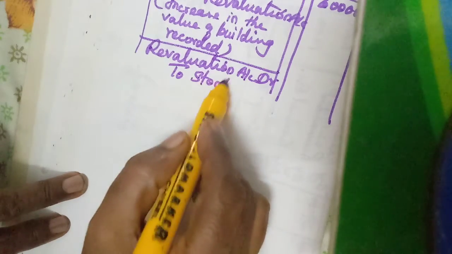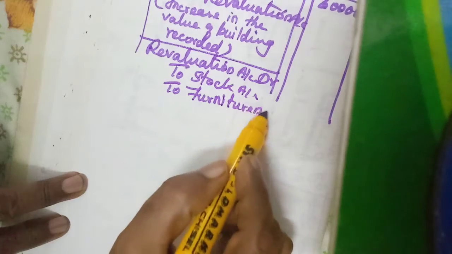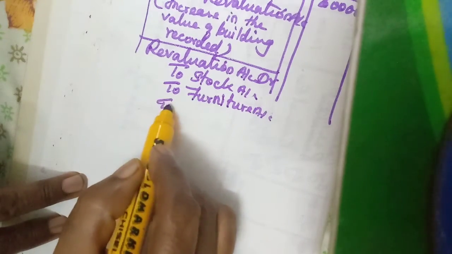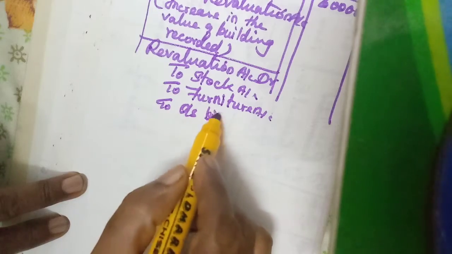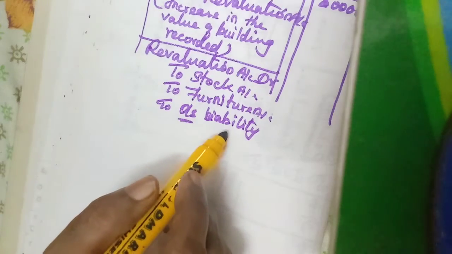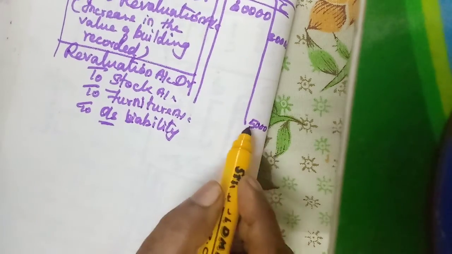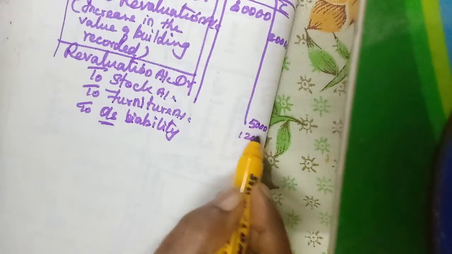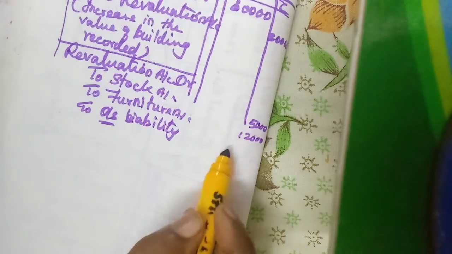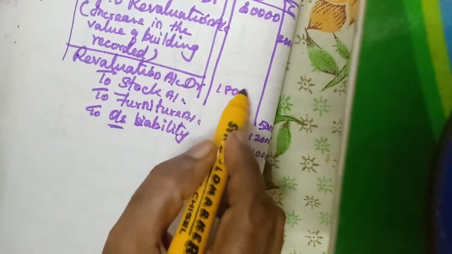Stock, furniture, then provide an outstanding liability. So outstanding liability. You have to write fully. Okay, outstanding. So the stock by 5,000. Furniture 12,000. Liability 1,000. So 17 plus 1 is 18,000.